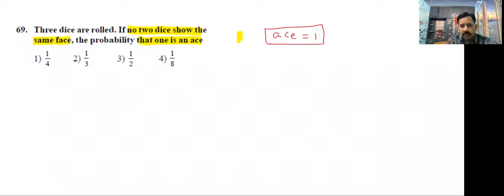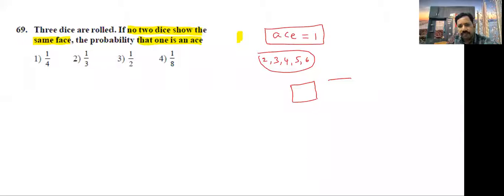Then for the remaining two dice we can expect numbers other than 1, that is 2, 3, 4, 5, 6. These are the chances. But here we have 3 dice. So 1 possible in the first die, that is 1 chance.